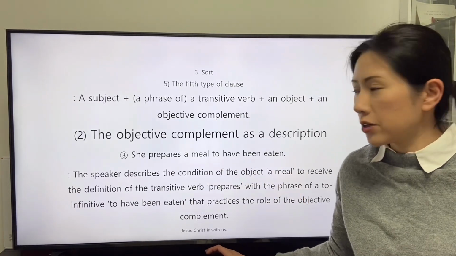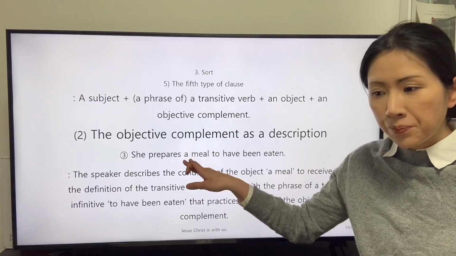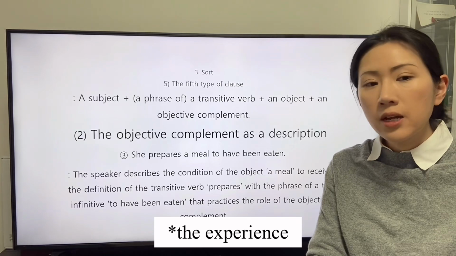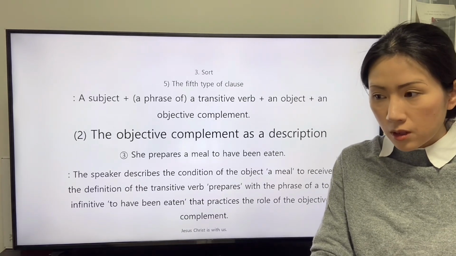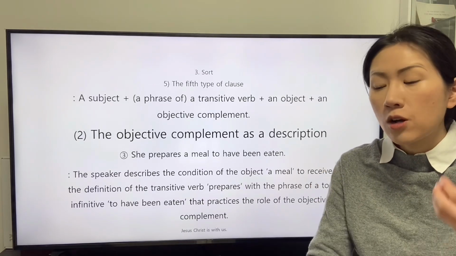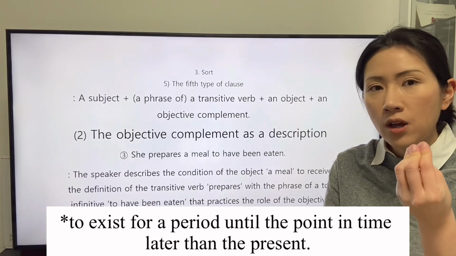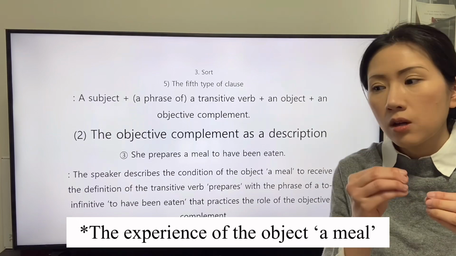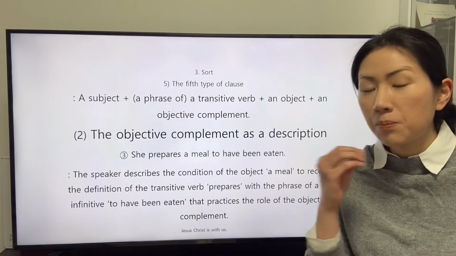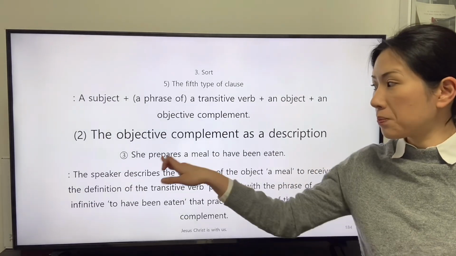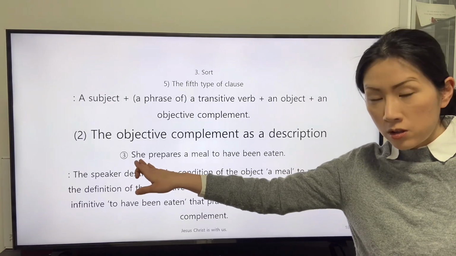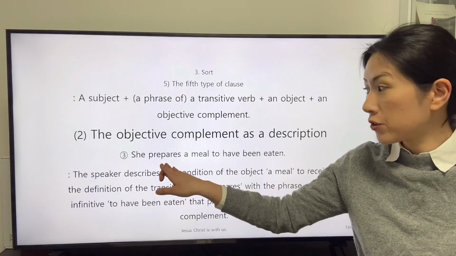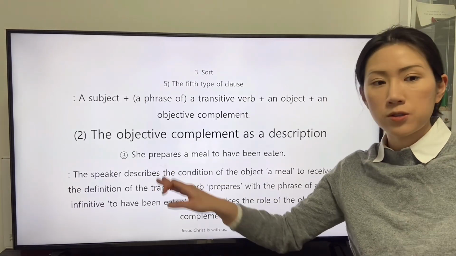So the listeners can understand that the object is assumed to be complete later than the present, when the subject she actualizes the definition of the transitive verb prepares in this clause.